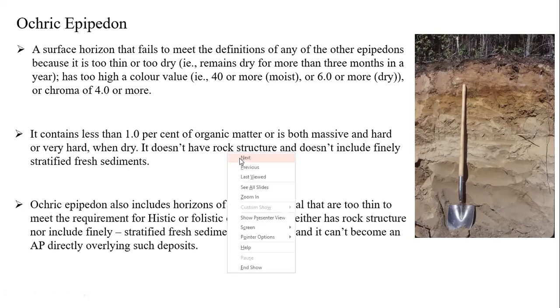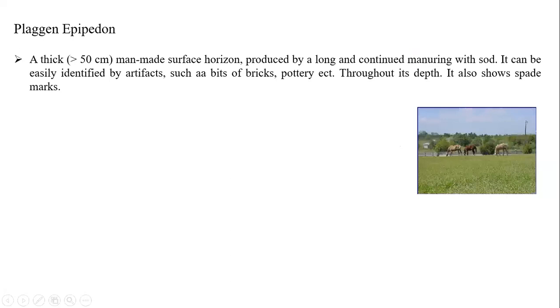Next, plaggen. This is also quite similar to the anthropic. Its thickness will be more than 50 centimeters, a surface horizon produced by long and continued manuring with sod. It can be easily identified by artifacts such as bits of bricks, pottery, etc. throughout the horizon. It's only in this epipedon you can see some difference. Some bricks will be there, some pottery, pebbles will be there. Sometimes you can see some construction materials in this type of plaggen epipedon.